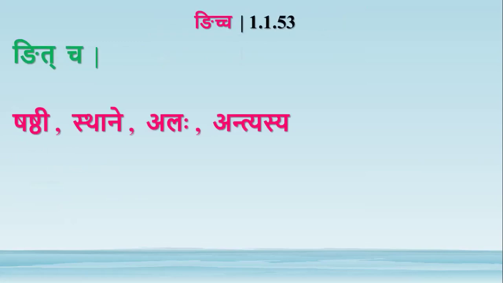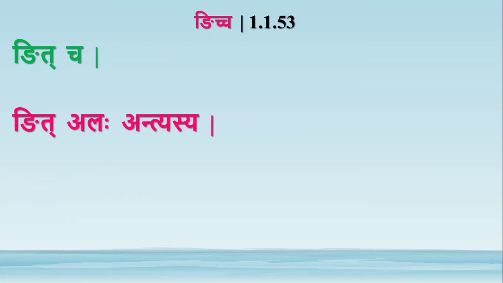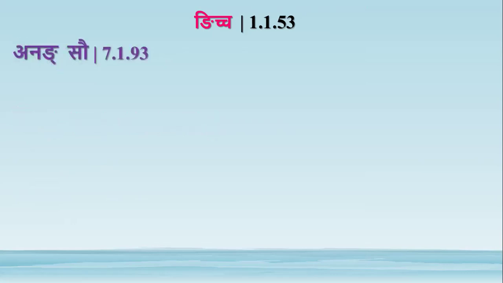Nicha, this sutra comes immediately after alontyasya. Alontyasya, nicha. So nit cha, the anuvritti of shashti sthane alaha antyasya comes in. Sometimes the adesha will be anekal, but we don't want that adesha to replace the complete sthani. We want it to replace only the last al letter. In that case, we add nakara as it, and by the sutra nicha, that replaces only the last al letter.